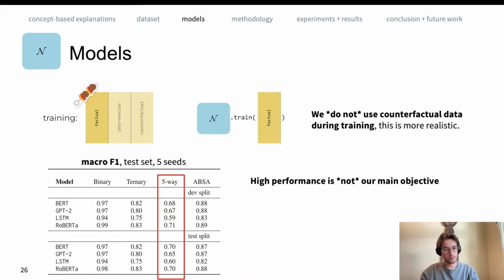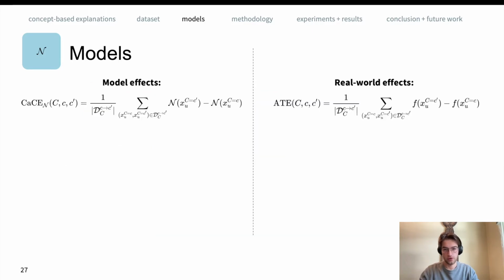Previously, we calculated the average treatment effect of the dataset. It captures how the real labels change under an intervention on average. We can also study the same effect for our model predictions. This is called the causal concept effect, or CaCE value, of a given intervention. It is defined similarly to the average treatment effect. For a given intervention, we calculate the average change of model output. Because our models output a vector of probability scores, the CaCE is a vector as well. For simplicity, we reduce this value to a scalar by considering the labels predicted with highest probability.